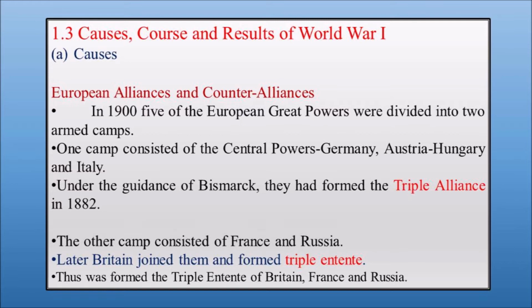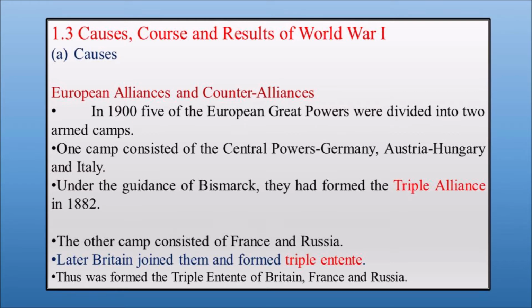In the year 1900, 5 countries divided into 2 groups. The first group were the Central Powers, the countries like Germany, Austria-Hungary and Italy. These 3 countries joined together to form the Triple Alliance in the year 1882. This Triple Alliance was guided by Bismarck.